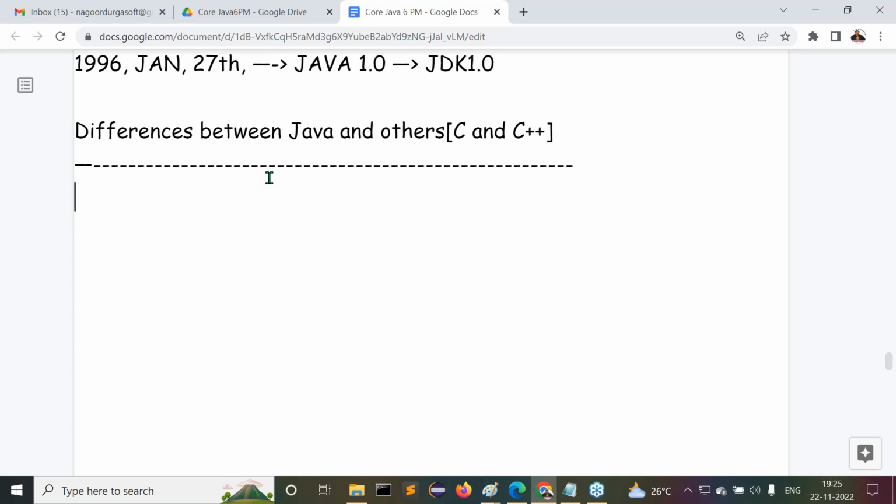Here I'm going to say clearly, Java is totally a different programming language when compared with C and C++. No relationship is available between Java, C++, and C. First of all, understand it. C was provided by one company, C++ was provided by another company, and Java is provided by another company. How can you put a relation between all these things? If they came from a single company, then we could understand that relation. But all are provided by different organizations. How can we say there is a relation between them? Understand this clearly, I'm telling you.